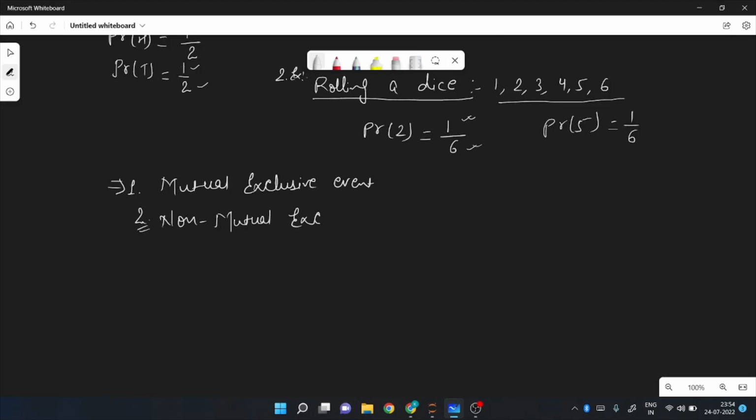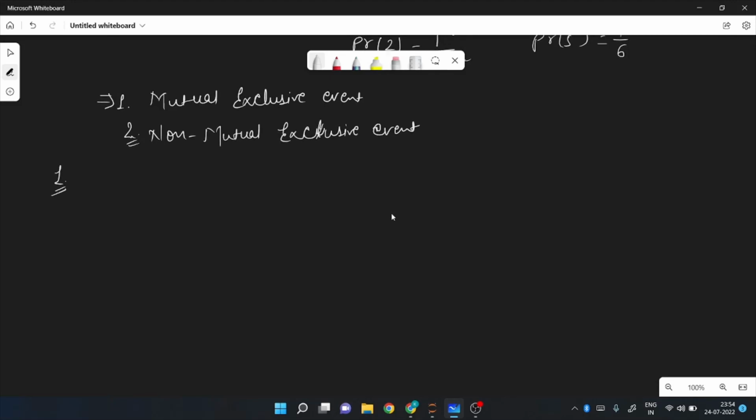Okay, so these two are basically the events inside probability that may happen. So let us understand each one of them one by one. Talking about the first, mutually exclusive events. If there are two events, these two events are said to be mutually exclusive when there is no possibility that they both can occur at the same point of time.